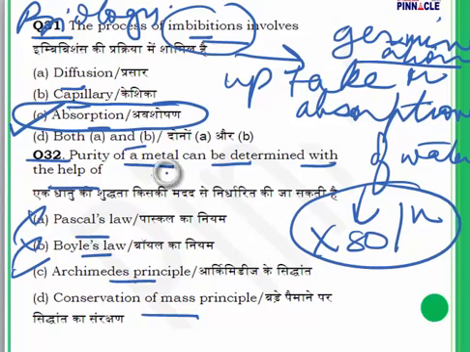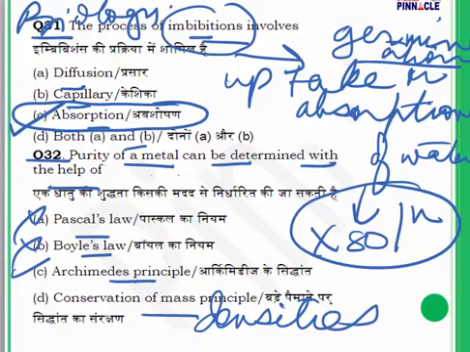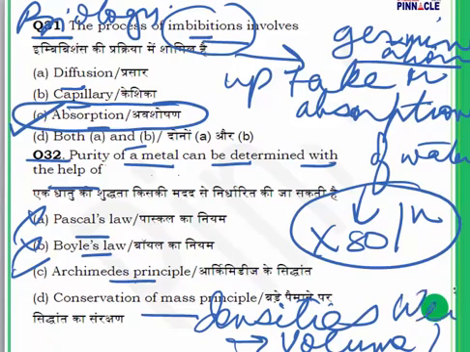How does this happen? Now, what happens in Archimedes' principle? In question number 32, Archimedes' principle is the answer. First mark your answer, and then I will explain to you how purity of a metal is determined with the help of Archimedes' principle. Now, metals have different densities, and that is the reason they will have a different volume, and at the same time they are going to have different weights.